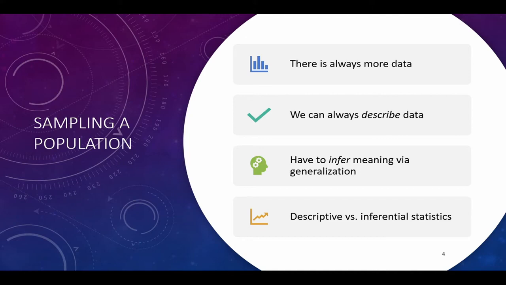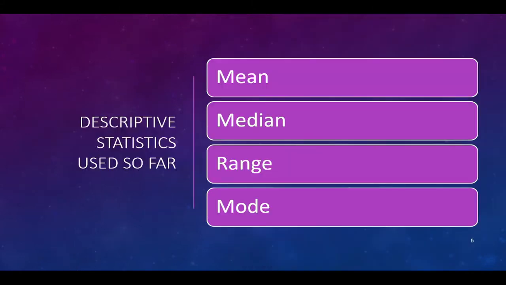So this is the main difference between descriptive statistics and inferential statistics. Descriptive statistics is the describing of the data. Inferential statistics infers meaning using generalizations. What we're going to look at today is descriptive.